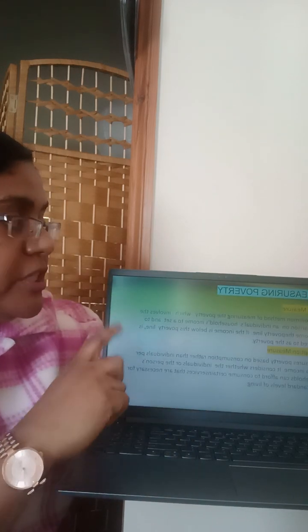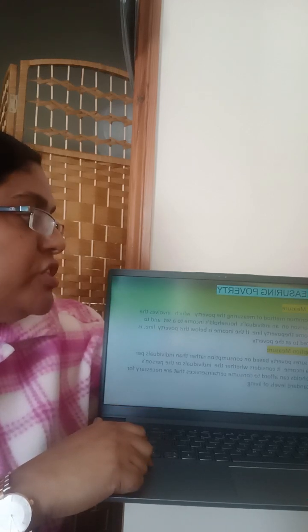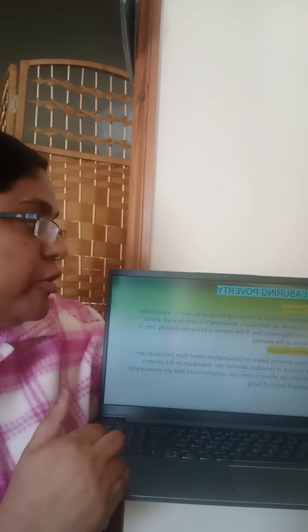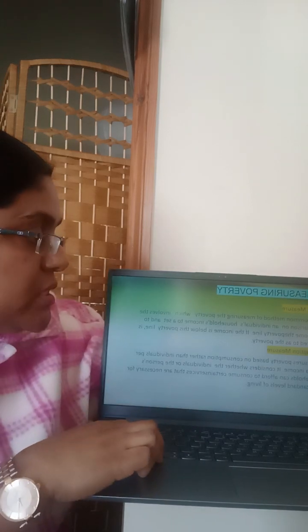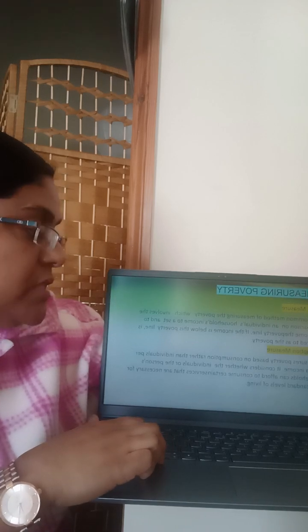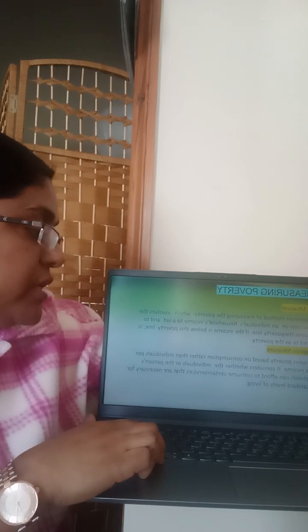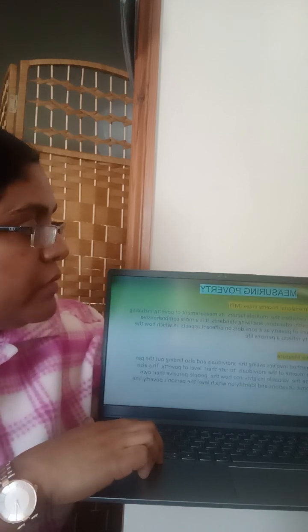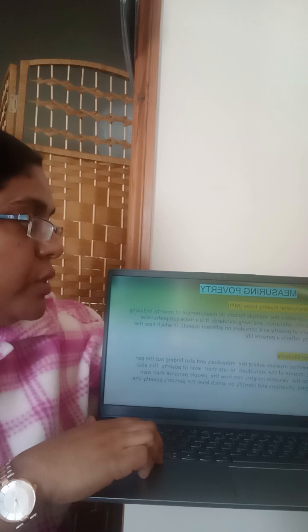Then, what are the ways of measuring poverty? That is the income measure, the most common method of measuring poverty, which involves comparing an individual's or household's income to an asset or poverty line. Next one is the consumption measure, which measures poverty based upon consumption rather than the individual's per capita income. The next one is the multi-dimensional poverty index.